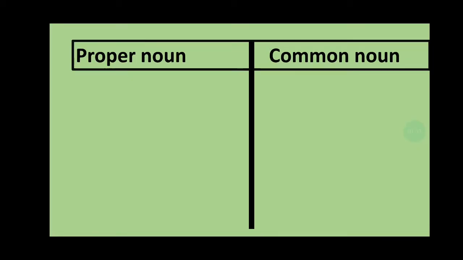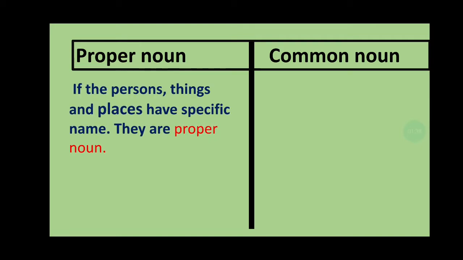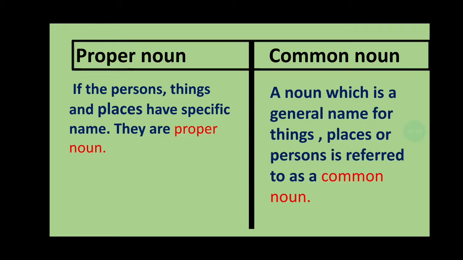If we discuss proper noun and common noun simultaneously, it will be easy to understand. So what is a proper noun? If a person, thing or place has a specific name, it is a proper noun. Common noun: a noun which is a general name for things, places or persons is referred to as a common noun. Proper noun examples: Chennai, Kamala, Ravi. Common noun examples: cow, boy, girl.